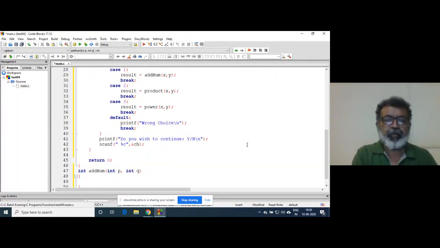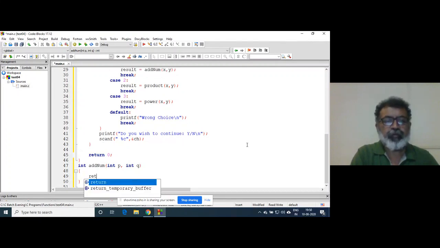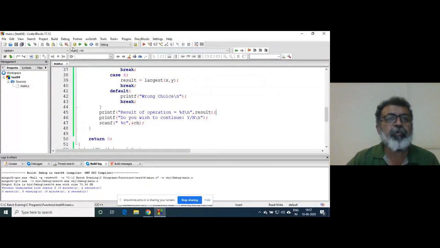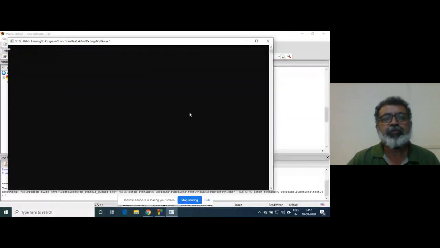So this is now a function definition, right? Okay. So a small program is written, right?